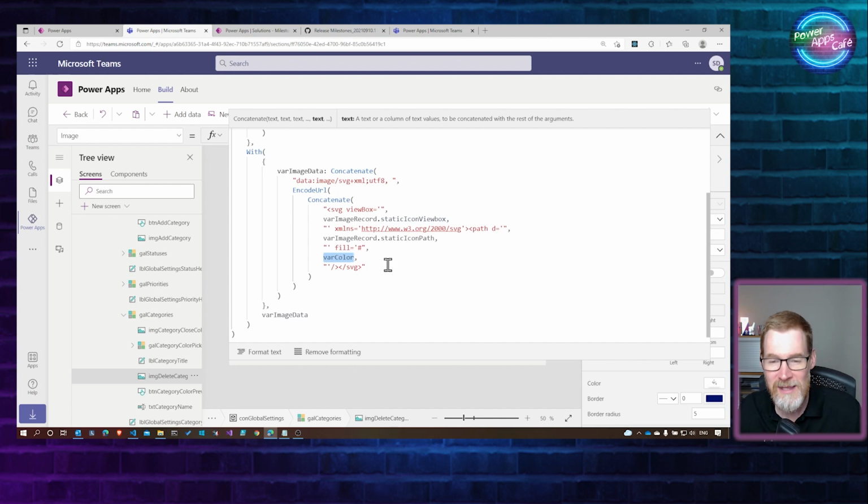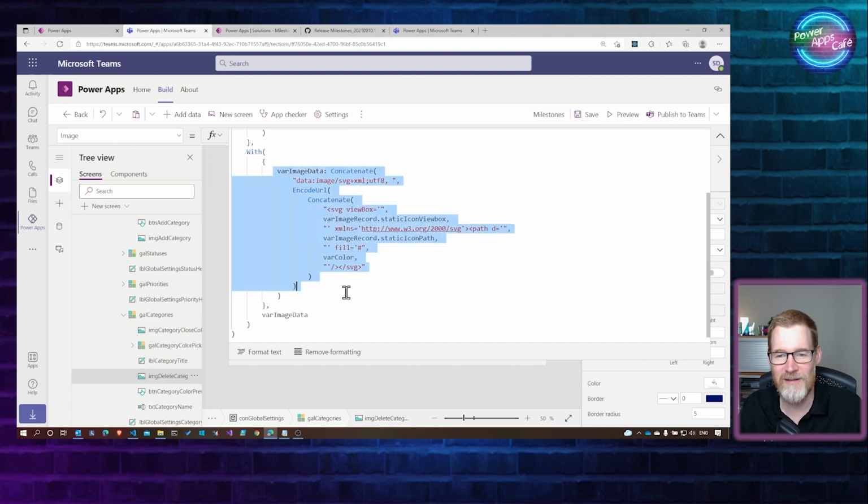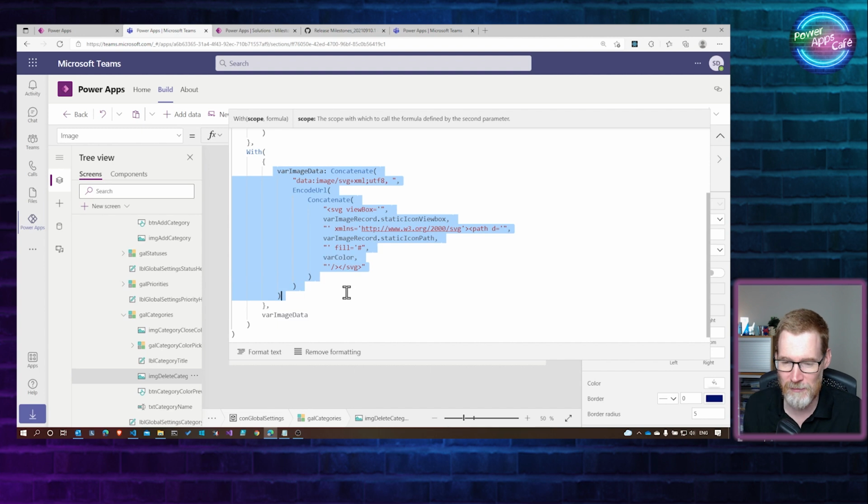So depending on the theme, I'm guessing it changes the color of that icon. That's an interesting alternative you might find, especially if you've got some complicated graphics that you need to change with color, change with theme, and maybe change depending on the status of something else, then you can construct an SVG.